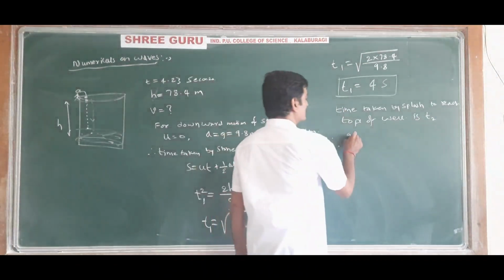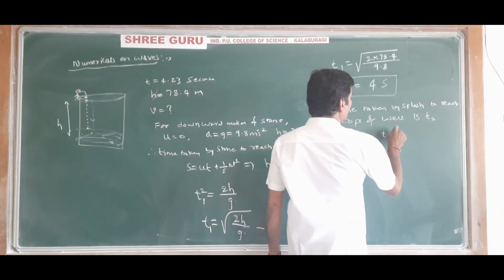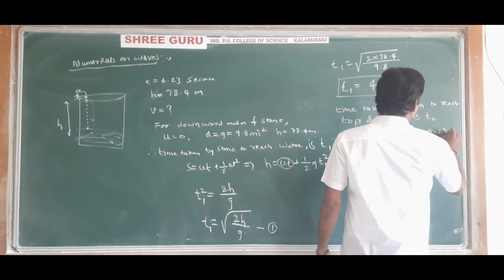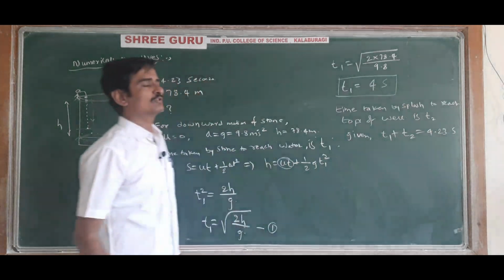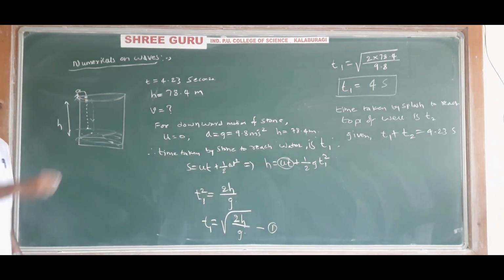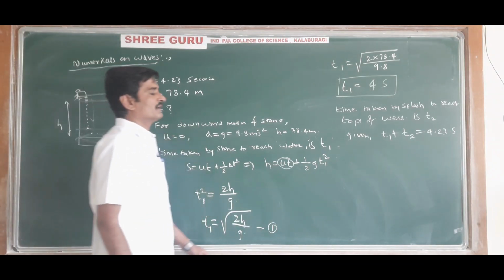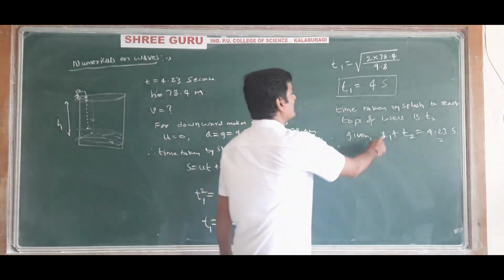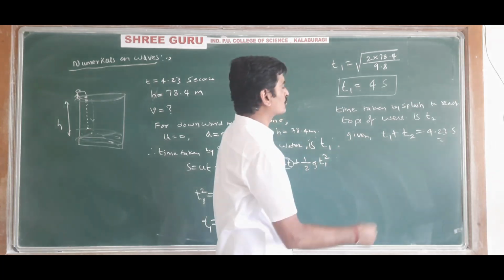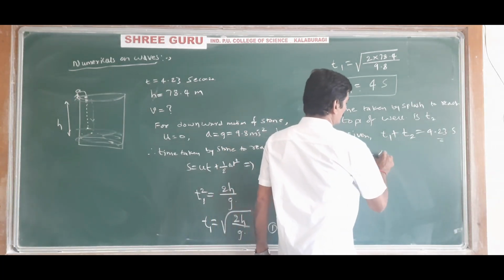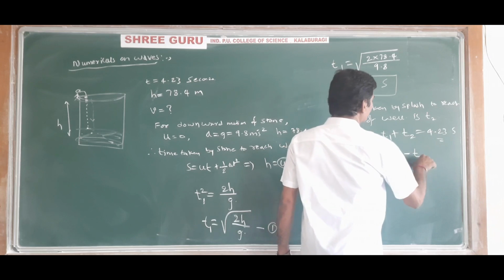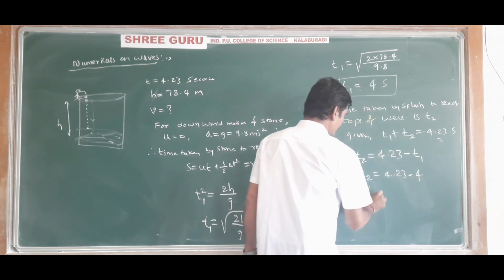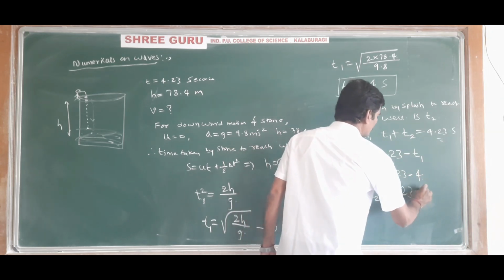And they are given that T1 plus T2 is equal to 4.23 seconds, because the sound is heard 4.23 seconds after dropping the stone. So T1 we have calculated, and T2 we don't know. So T2 is equal to 4.23 minus T1, which is 4.23 minus 4. So T2 is equal to 0.23 seconds.